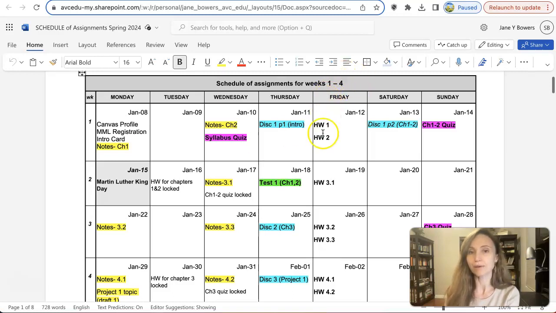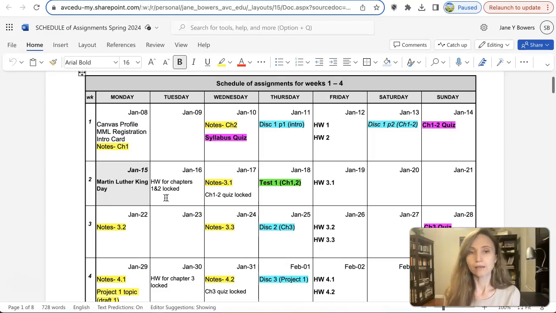If not, then by Friday, I would recommend you complete it, because by Tuesday, January 16th, homework for chapters 1 and 2 will be locked. And as you probably already learned from the syllabus, if you read the syllabus, the assignments are not open per individual. They are scheduled for the whole class and cannot be modified per individual request. So make sure you have the schedule of assignments, download it, put it on your calendar, and I will show you where to find it on the Canvas calendar as well. And please follow the due dates.